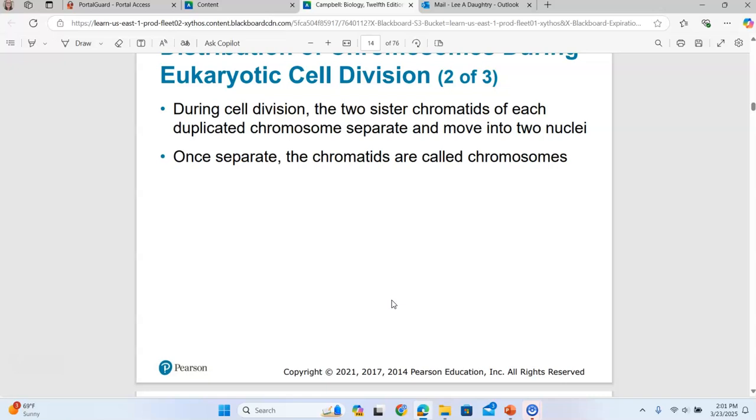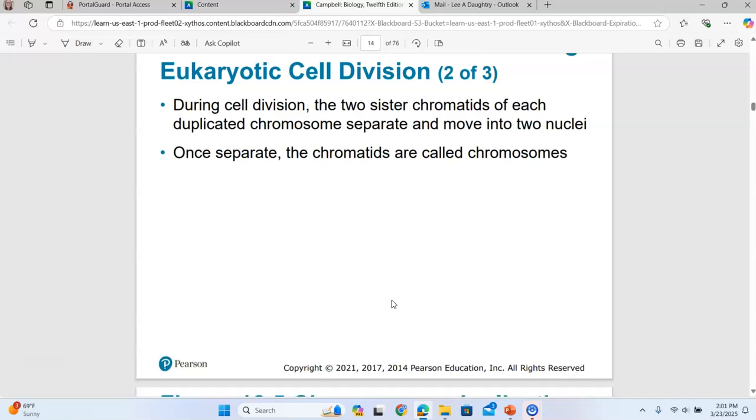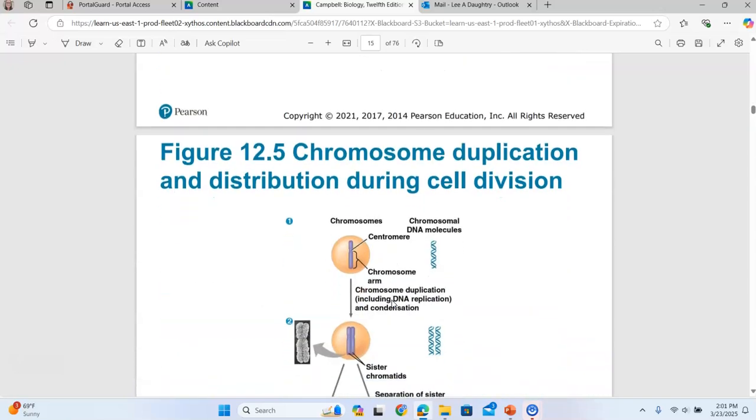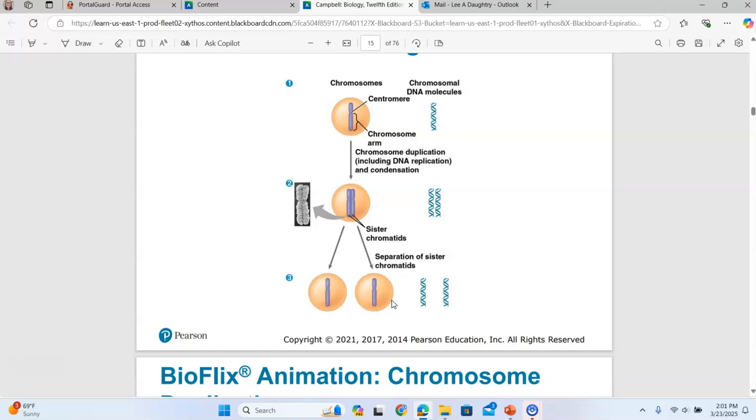So once the cell starts dividing, those 2 sister chromatids separate, and each daughter cell gets one of the sister chromatids. So this is kind of what it looks like in an illustration. When you start out with a parent cell, if this were a human parent cell, it would have 46 chromosomes that are single-stranded.